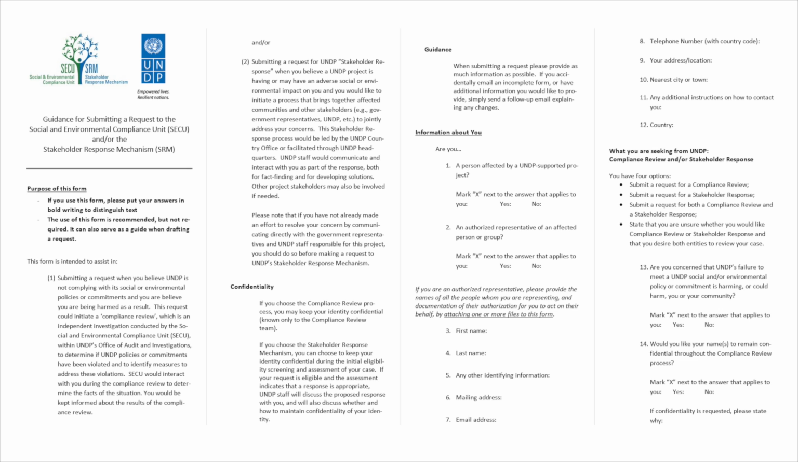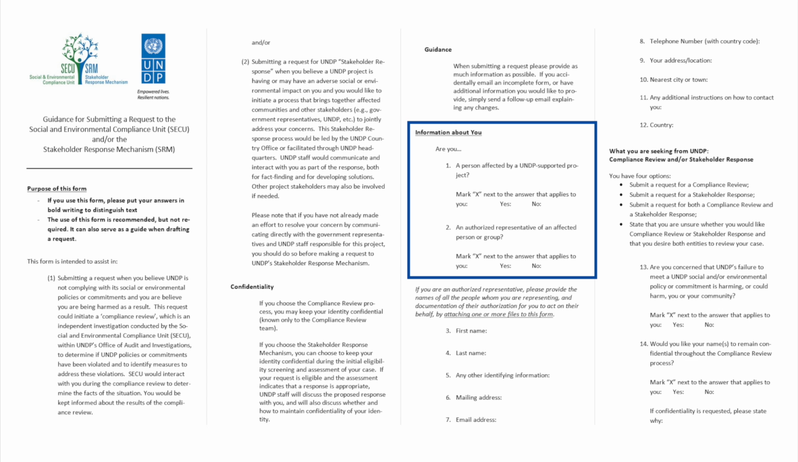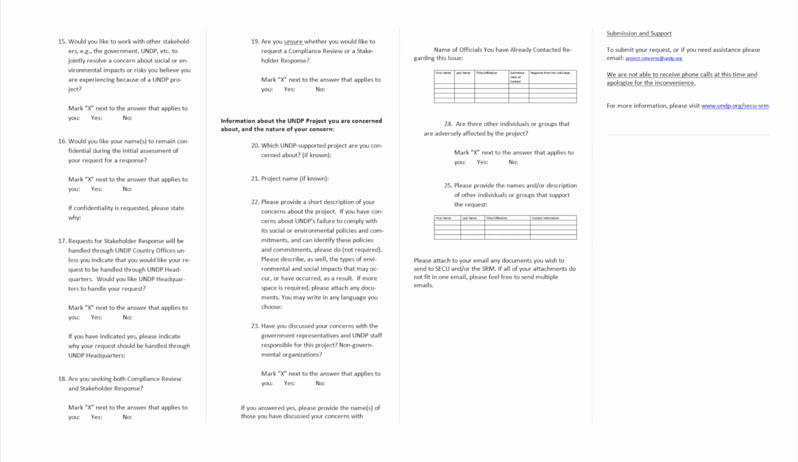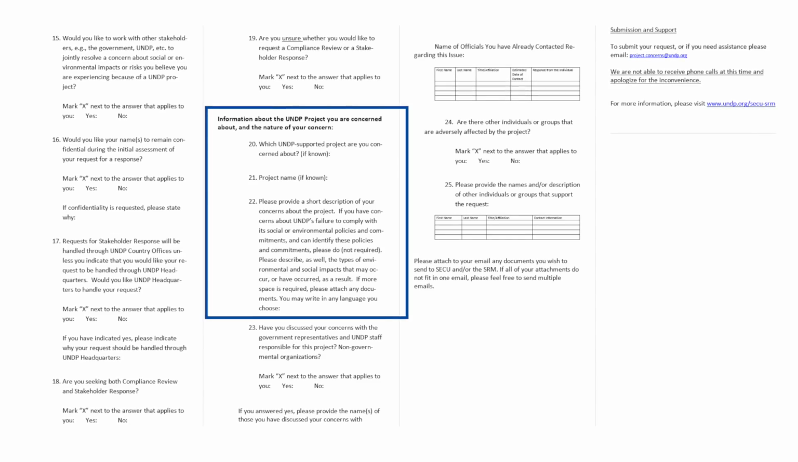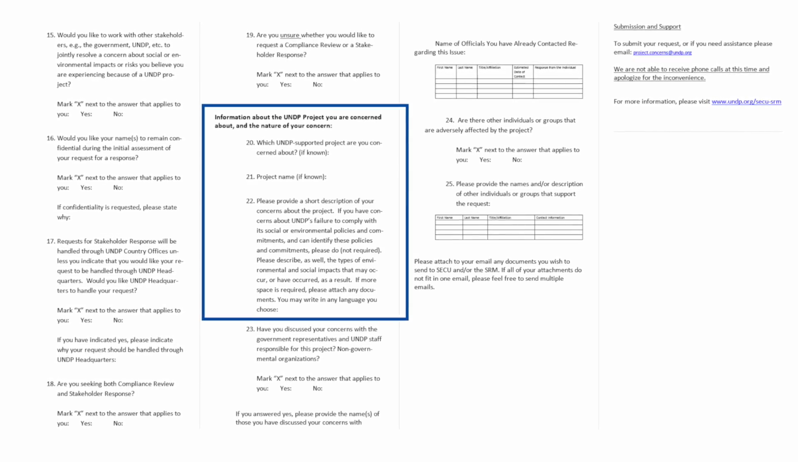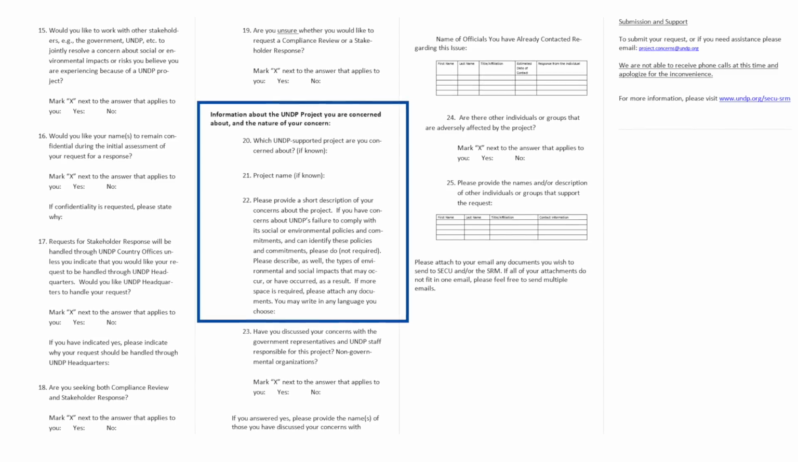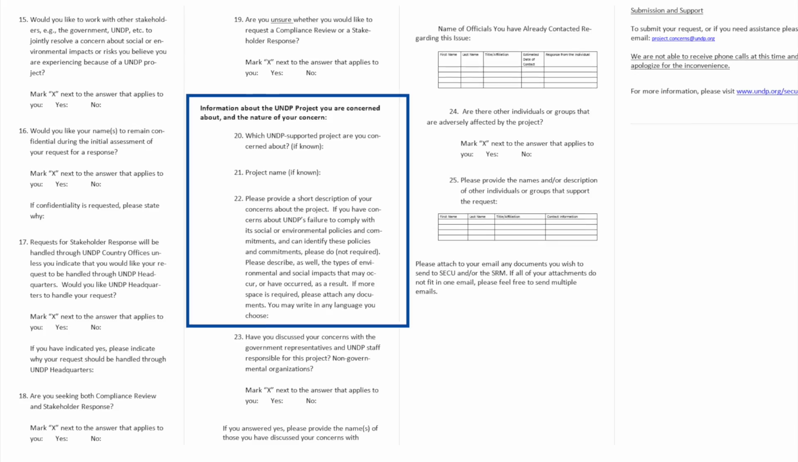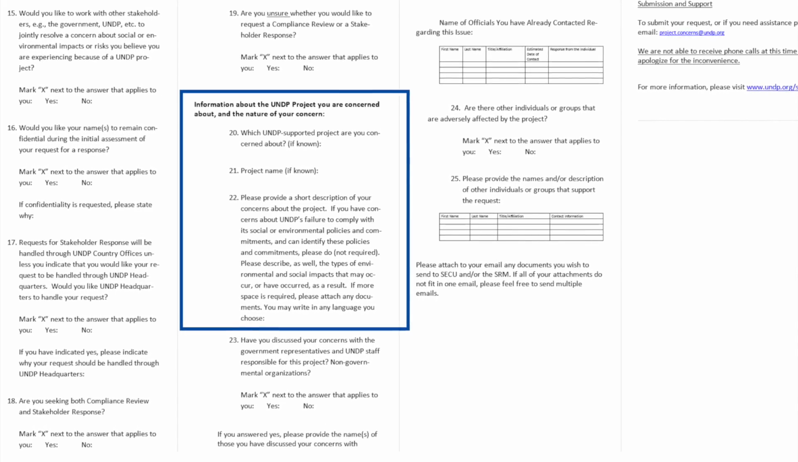You must include your name and contact information and whether you request confidential handling of that information. In addition, you should include the name, location, and nature of the UNDP project, and should also identify the ways in which you have been adversely affected or are likely to be affected by the project.